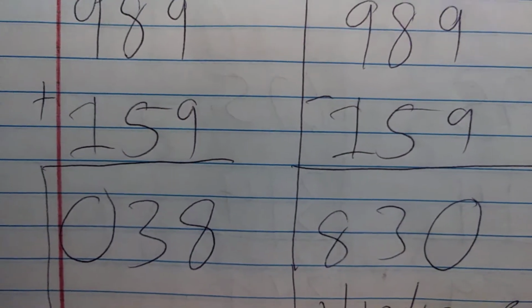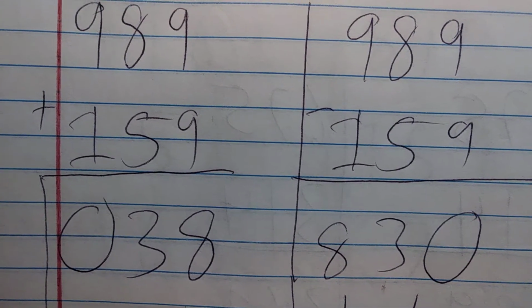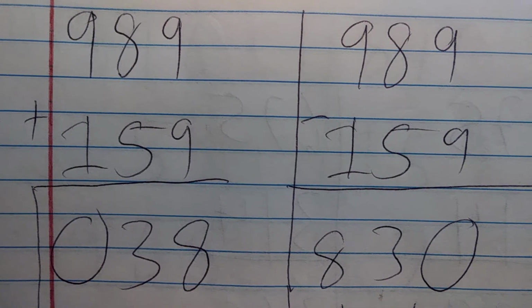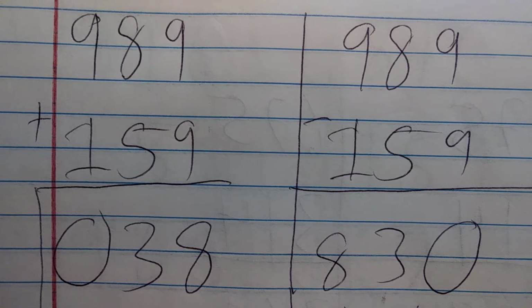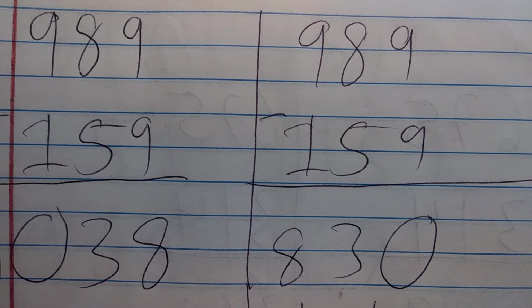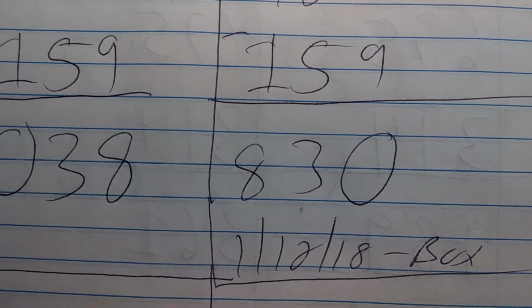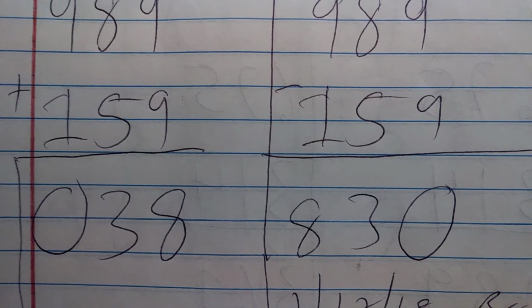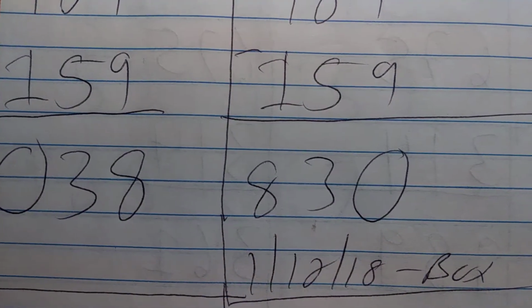You're going to take 989. You're going to add 159, so 9 plus 1 is 10, keep the 0. 8 plus 5 is 13, keep the 3. And then 9 plus 9 is 18, keep the 8. And then same thing, subtract off 159, and that still is going to give you 830, and that was a box hit on January 12th. If I did state, I don't think I said 038 didn't hit right there, but if I did say that, I misspoke, so 830 was a box hit on January 12th.